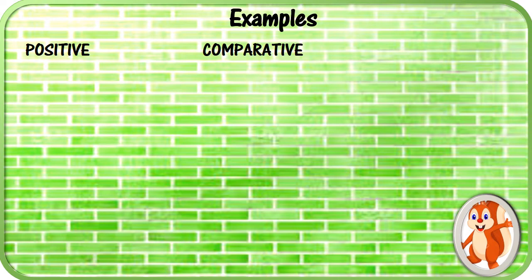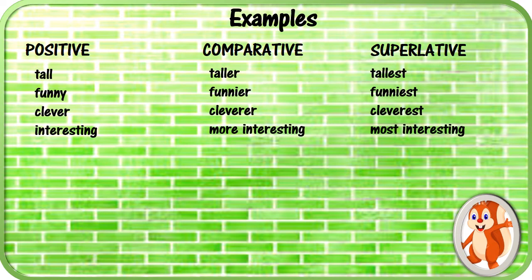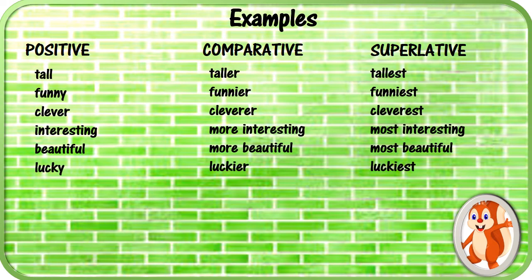Ma'am, can you tell me some examples? Sure, Squeaky. So here is the positive degree, the comparative degree and the superlative degree. Now can you read these examples for me? Tall, taller and tallest. Funny, funnier, funniest. Clever, cleverer, cleverest. Interesting, more interesting, most interesting. Beautiful, more beautiful, most beautiful. Lucky, luckier, luckiest. Boring, more boring, most boring.